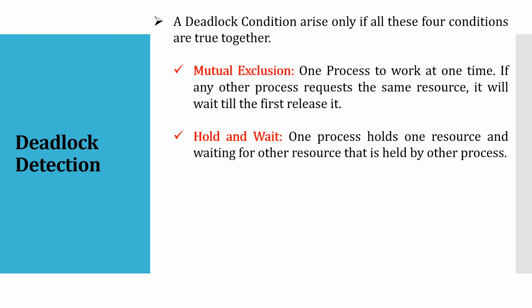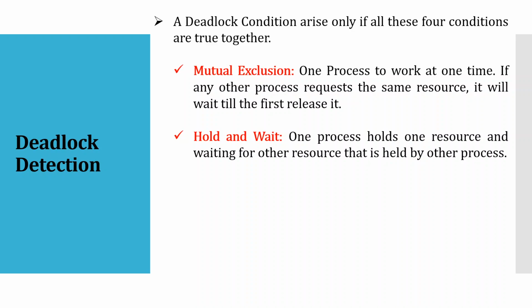Let us say, for a simple example, there are 2 transactions, T1 and T2, and there are 3 different resources, A, B and C. T1 holds the resource A, and it is waiting for the resource B that is being held by transaction T2.